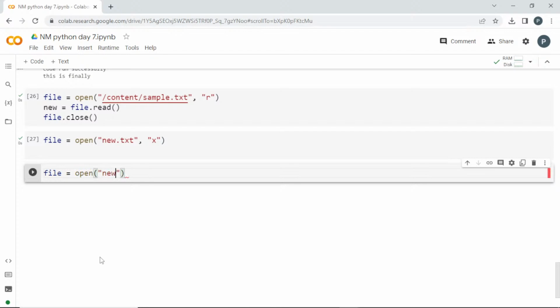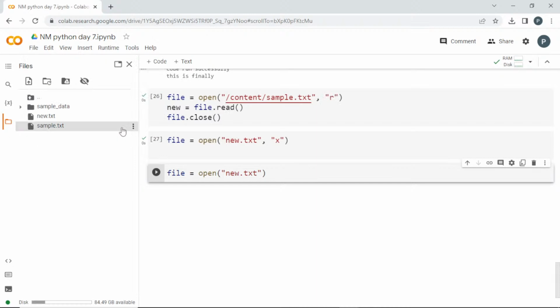New.txt. Let me give the entire path so that no error will occur. I have to give another thing, right? It is the mode I am going to use here. I am going to write it newly. Since it is a new file, I'll use W to actually write something new. Once I have done this, I am opening it in the write mode, so now I can edit these things.